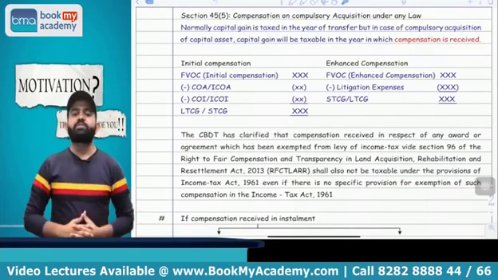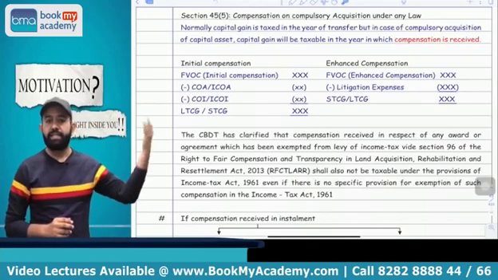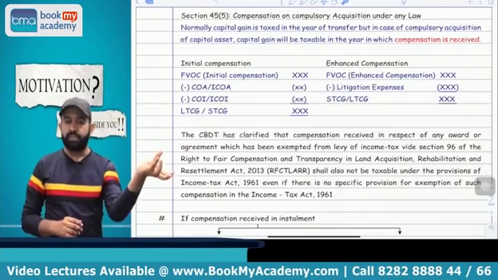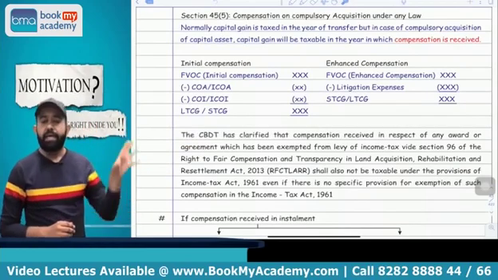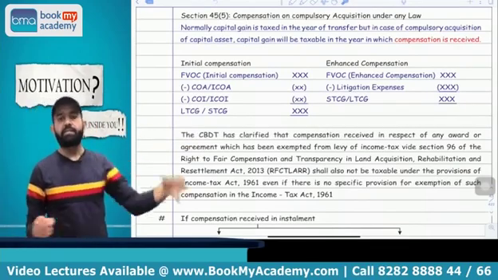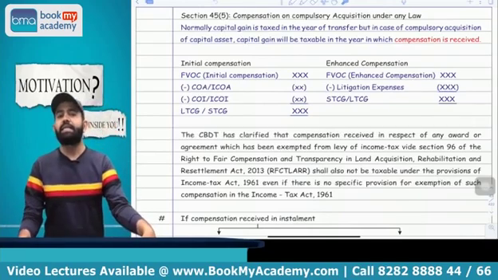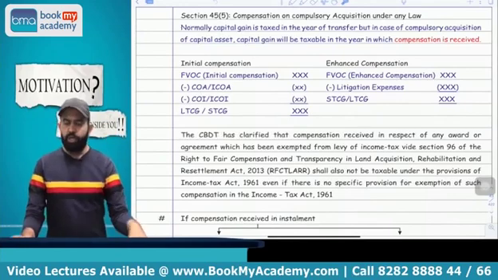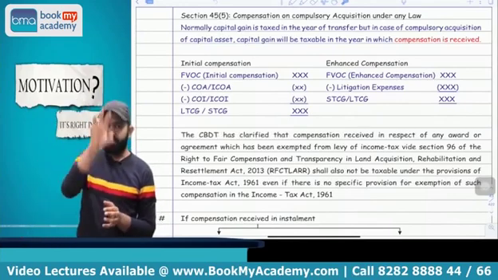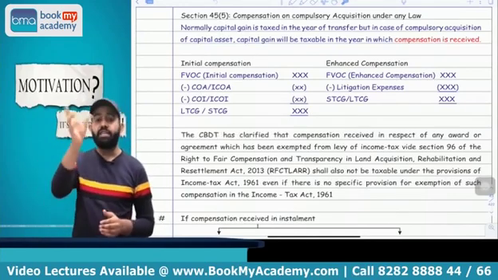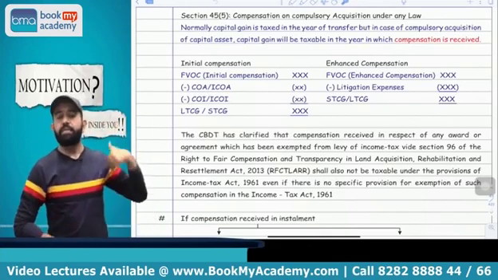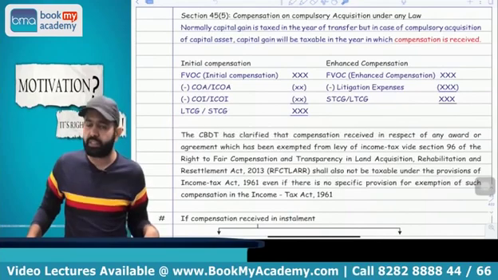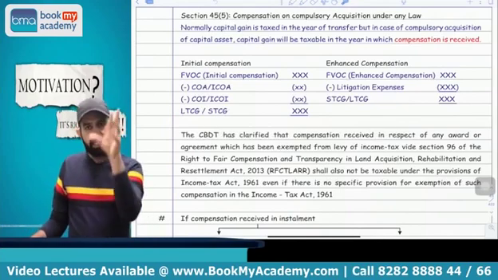Suppose the assessee is not satisfied with the initial compensation and files a case in the High Court or Supreme Court or any authority, and the compensation is increased or enhanced. In that case, on that enhanced compensation, capital gain will be applicable in the year in which that enhanced compensation is received. So if you receive initial compensation, tax on it will be taxable in the year in which the initial compensation is received. If compensation is enhanced, whenever you receive the additional compensation, in that year your capital gain will be applicable.